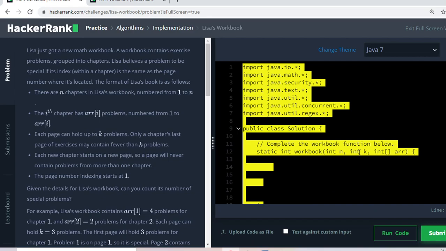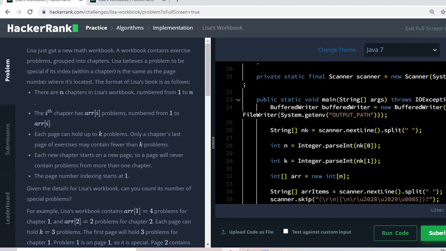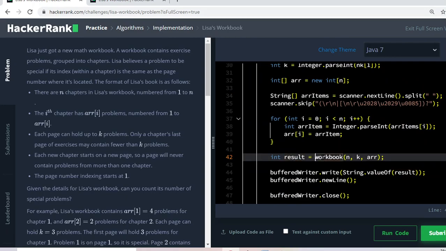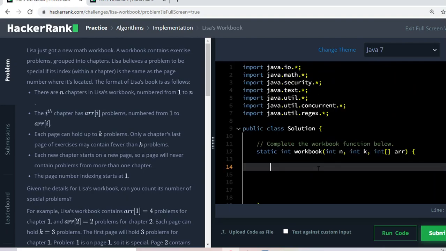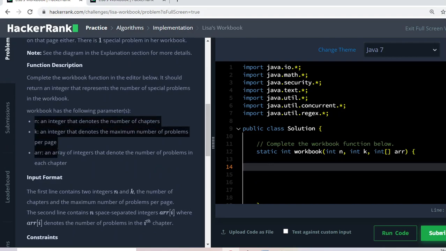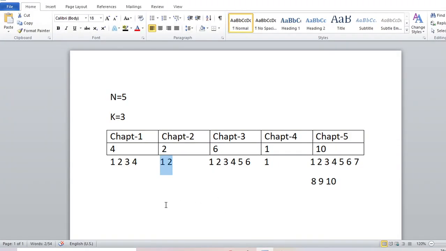They have already made an auto code where, in the main method, they have taken the values of n, k, and this array, and they call a method workbook from which they will get the result. I just have to complete this method to find out the answer, and it has 3 parameters. Okay, now see how to solve it. Notice that there are 2 things that are mainly important: the index of each problem and the index of the pages.